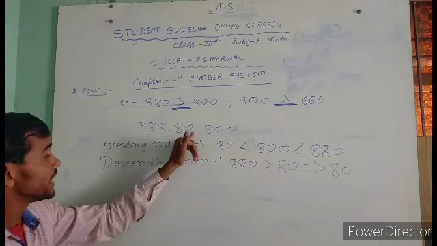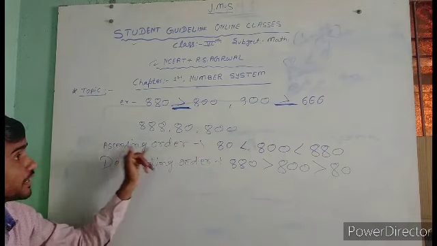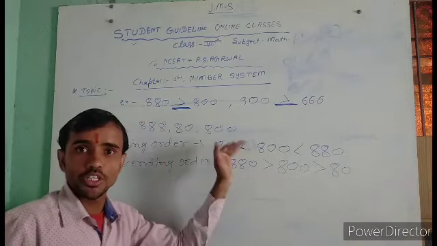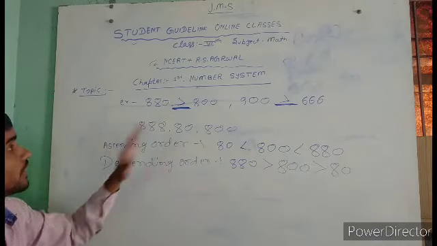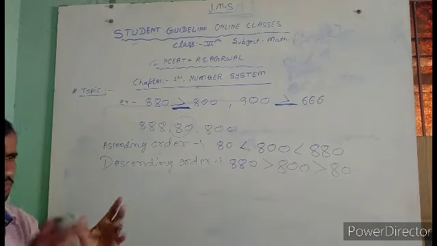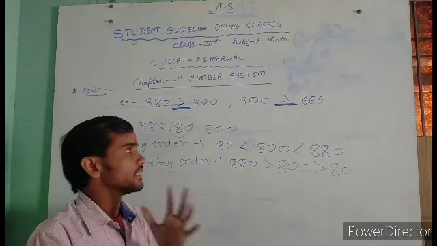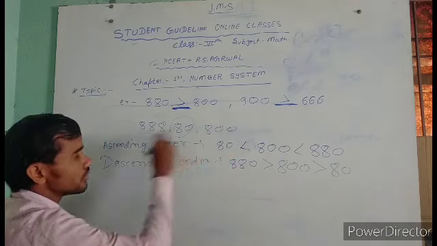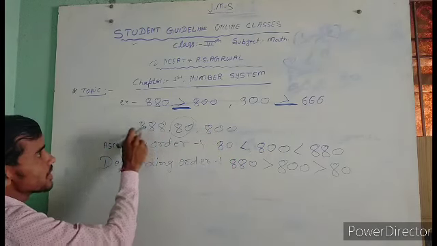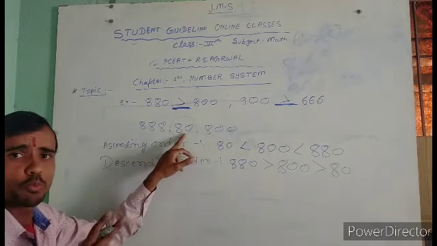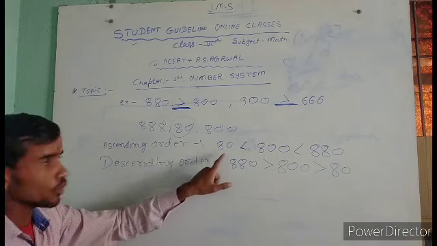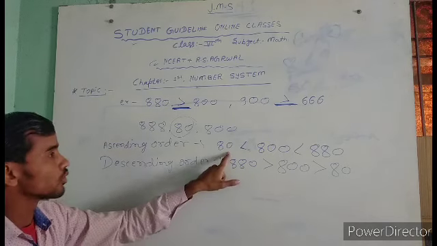Ascending means smallest to greatest number. So firstly, which is smallest? It means 80, only 8. That's a very easy topic. First you count the digits: 1s, 10s, 100s. Only two points, the ones and tens. So 80 is smaller. Write ascending, sorry, 80.